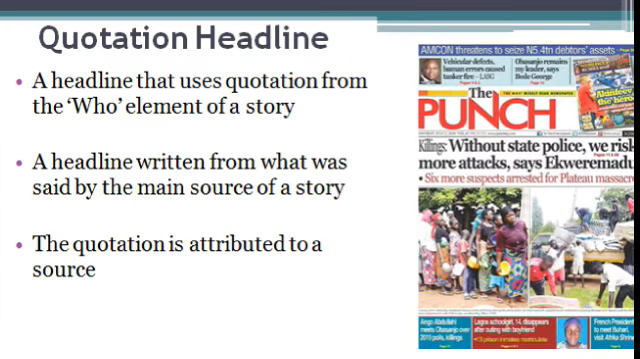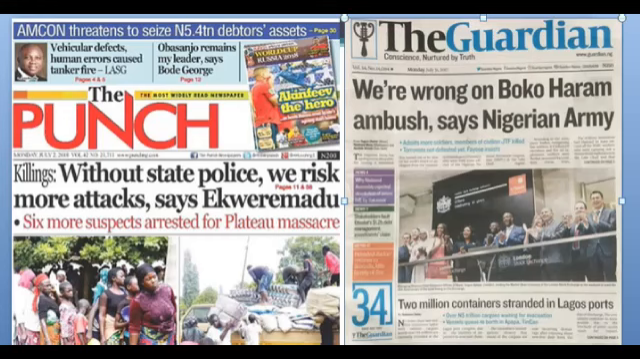Quotation headline. This is a headline that uses a quotation from the who element of a story, the main source of the story. So you just pick out a statement made by the main source of a story and then you place it as the headline. Now this could be used for a feature story or for a straight news report. Then indicate the source, attribute that quotation to a source.